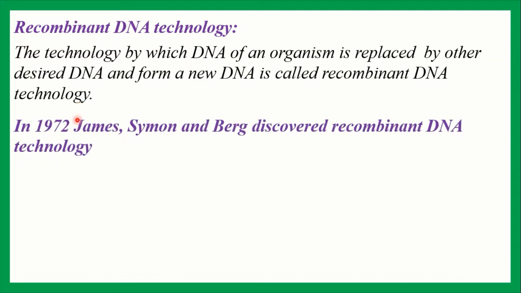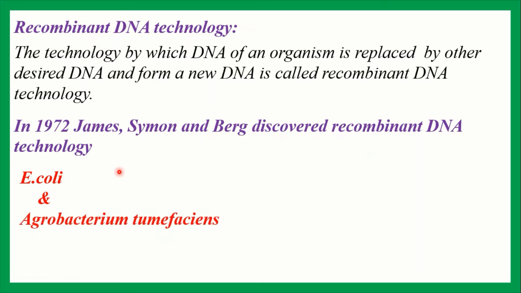In 1972, Paul Berg discovered recombinant DNA technology. In recombinant DNA technology, two types of bacteria are necessary, that is E. coli bacteria, that means Escherichia coli bacteria, and Agrobacterium tumefaciens. These two bacteria help in recombinant DNA technology. Recombinant DNA technology is a new branch of biology.